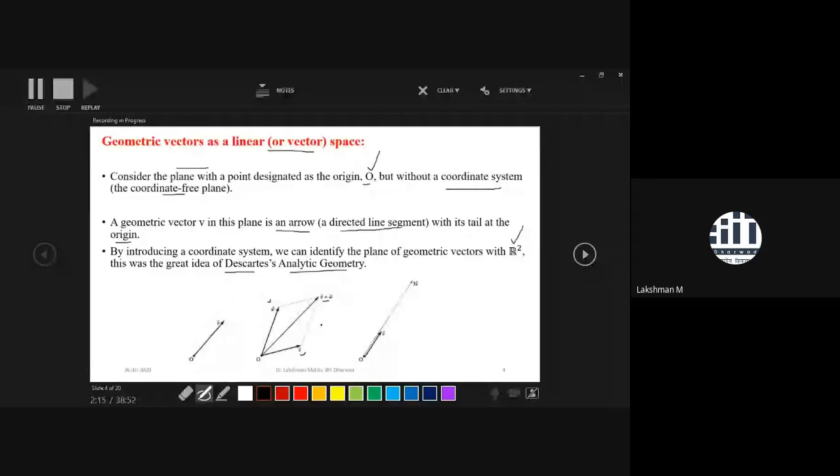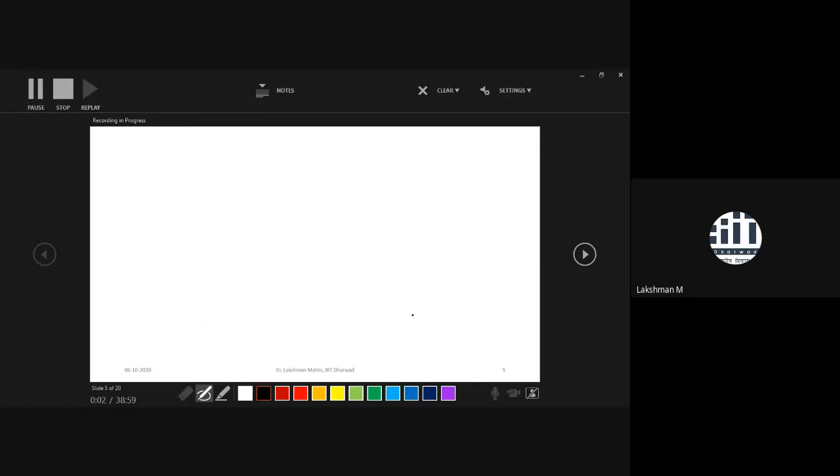Similarly, if you take any geometric vector V and multiply it by a scalar, say 3, you get another vector in the same direction. So geometric vectors are closed with respect to scalar multiplication as well. That's why the collection of all geometric vectors in a plane forms a linear space or vector space. This is the geometrical picture.